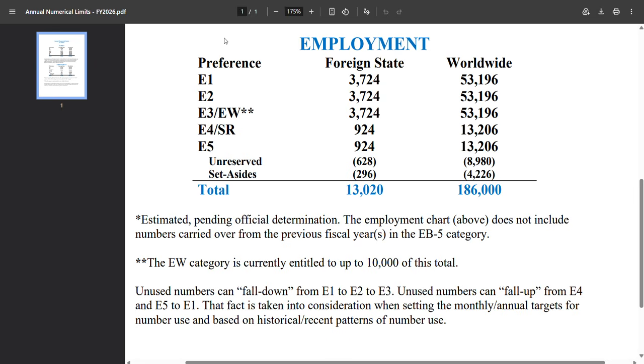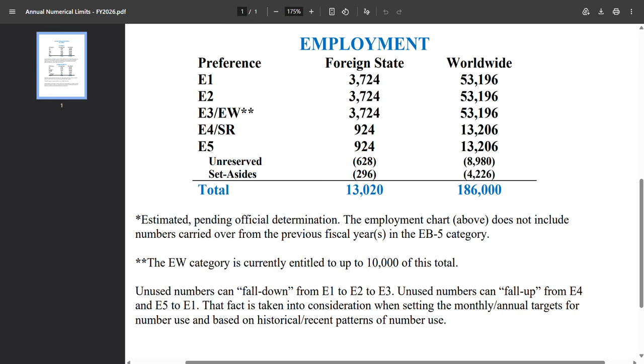And recently I saw this document on travel.state.gov in which the fiscal year 2026 limits have been increased from 2800.